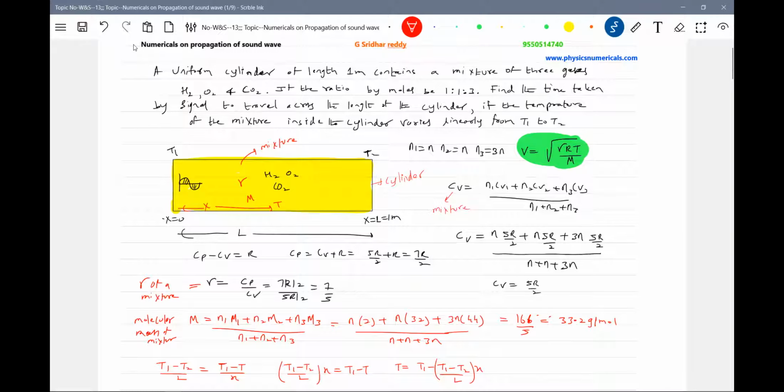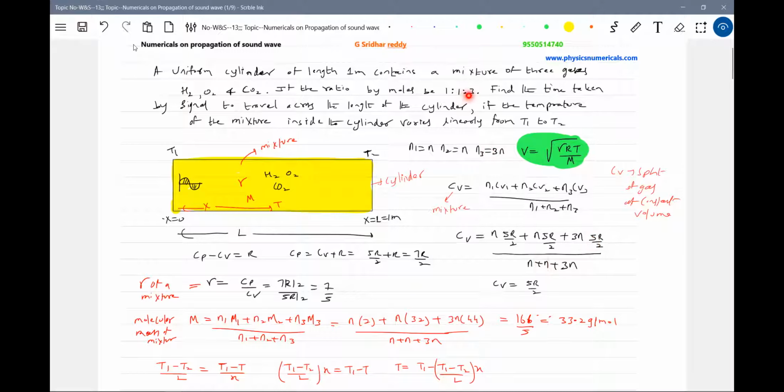CV is the specific heat of gas at constant volume. So that should be equal to (N1 CV1 + N2 CV2 + N3 CV3) divided by (N1 + N2 + N3). The number of moles is N for hydrogen, a diatomic gas, 5R by 2; N for oxygen, a diatomic gas, 5R by 2; and 3N for carbon dioxide, 5R by 2.